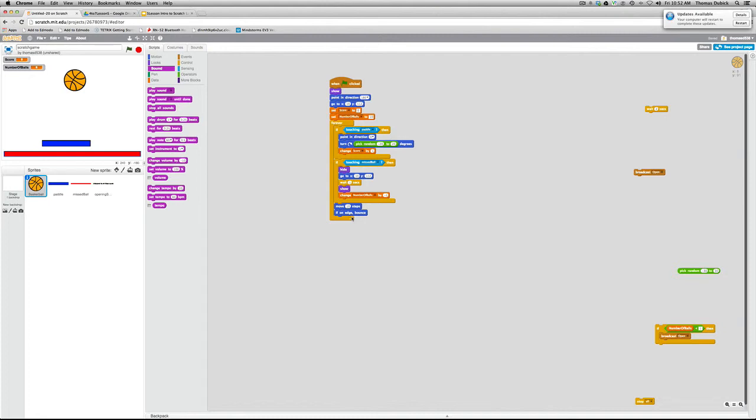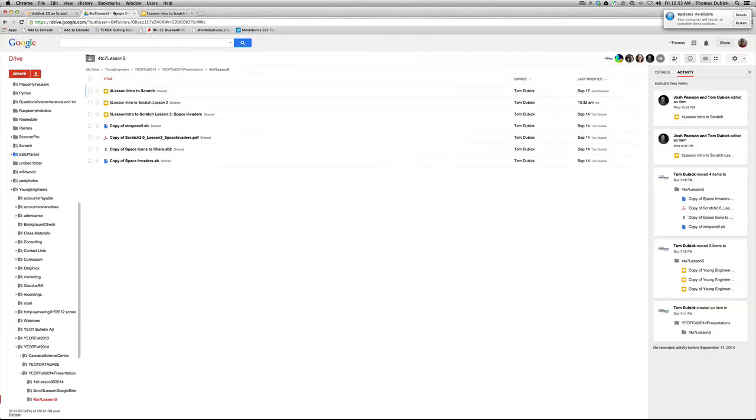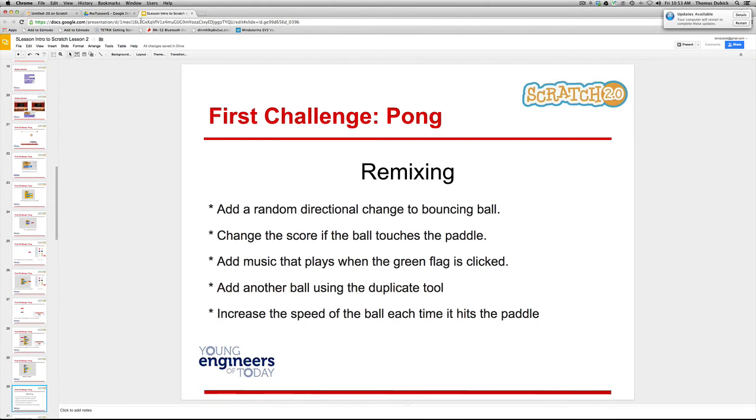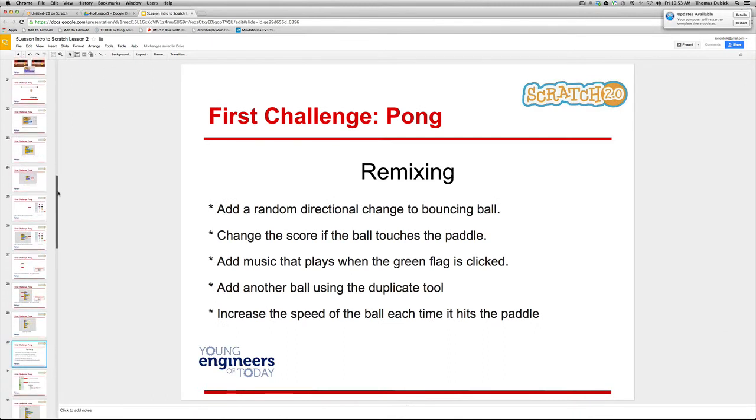All right. Now, this covers the goals for the first Pong game. And let's go on for those people who have gone to the two-player Pong. That would be the high school folks. Many of the middle school folks have not gotten this far yet. All right, so let's go down there.